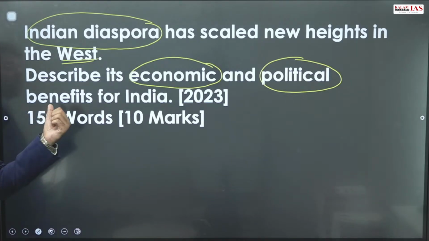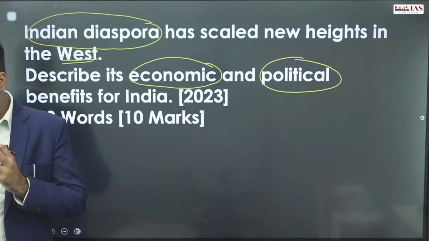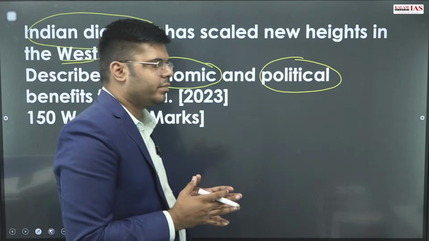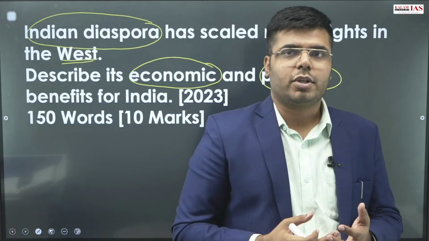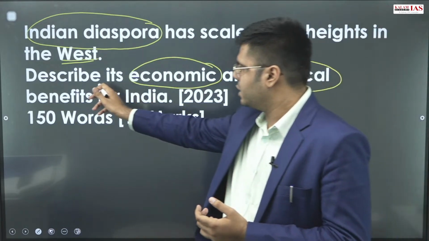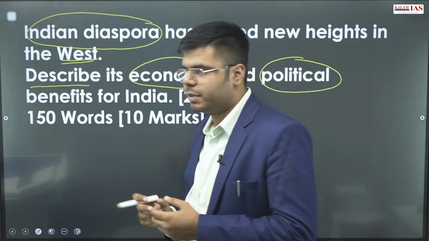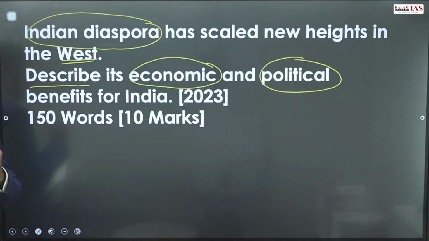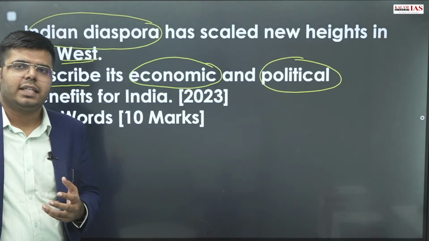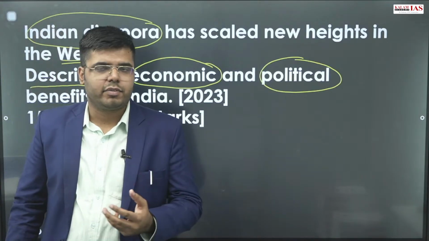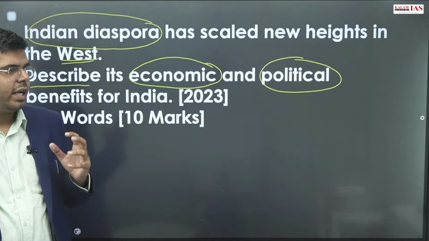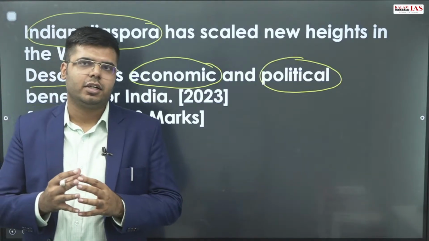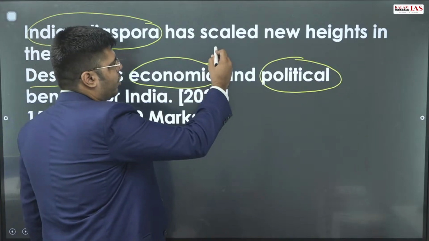Then we have to describe the tail word. The keyword given here is describe. When we describe a thing, we elaborate on it, because this keyword changes the answer. Here we are asked to describe the economic and political benefits for India. India has one of the largest diasporas, which we would write in the introduction, and then how this is beneficial for India. The core demand is to highlight the economic and political benefits.